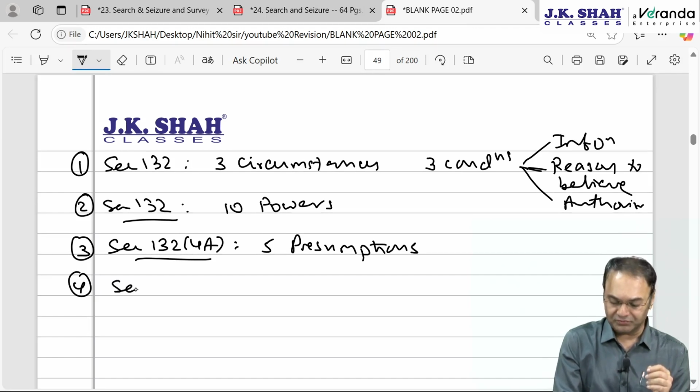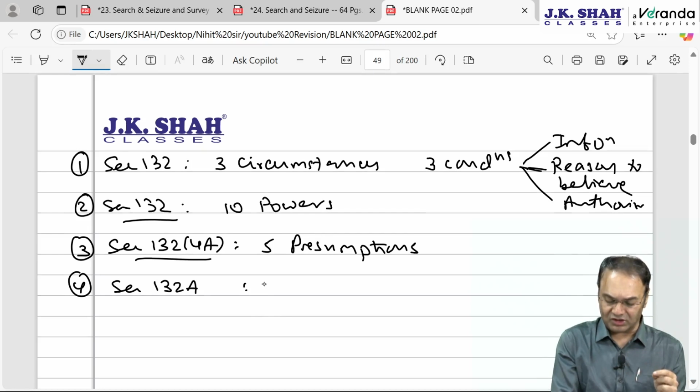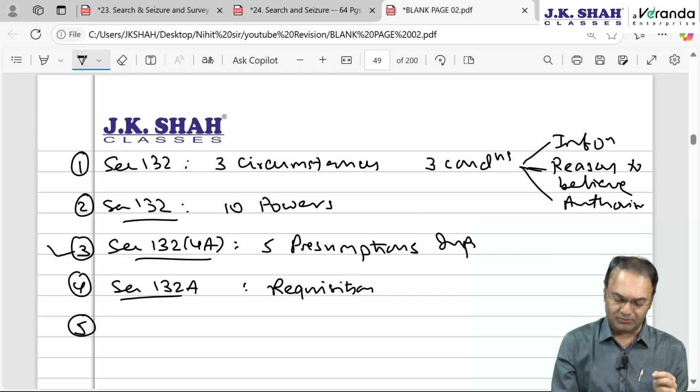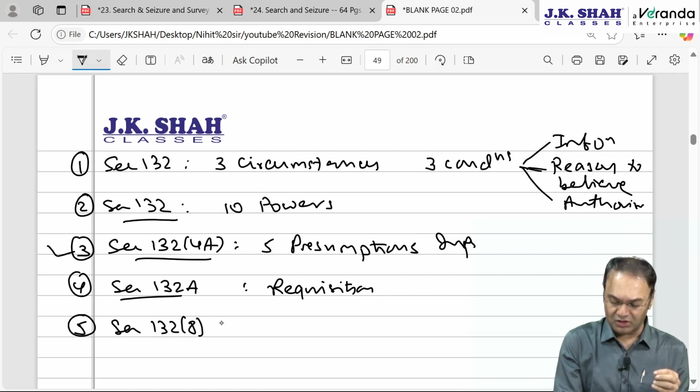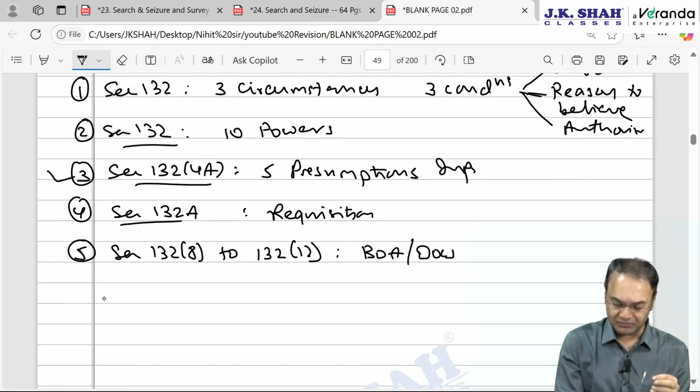Thereafter, we came to section 132A, where we discussed the concept of requisition. These 5 presumptions were important, as I told you, you need to keep them in your mind. Thereafter, we came to section 132(8) to section 132(12), which is the manner of utilization of books of accounts and documents which are seized or requisitioned.